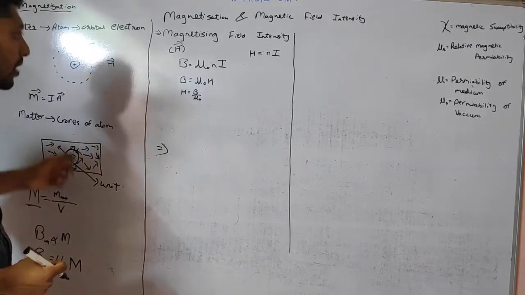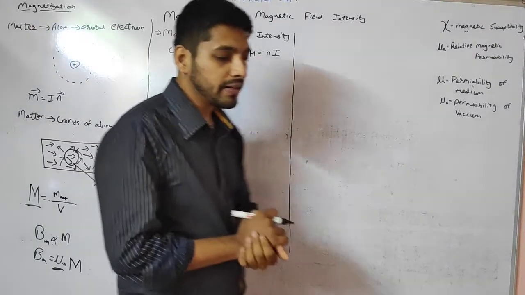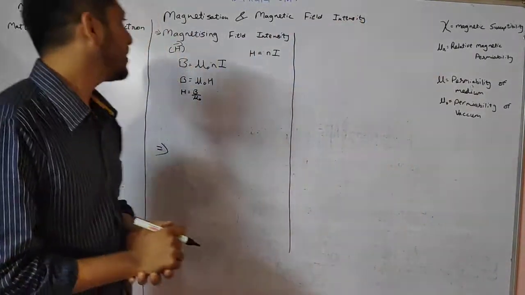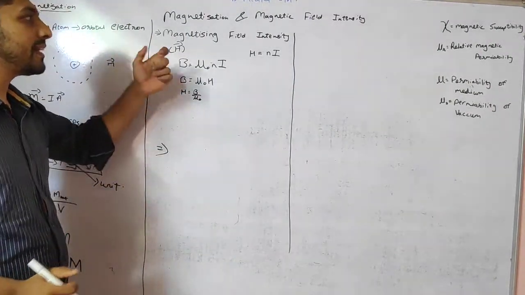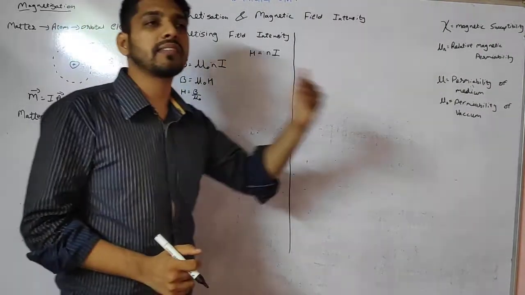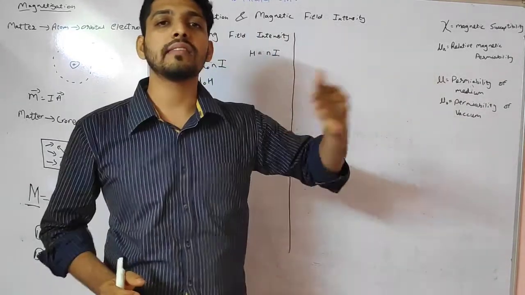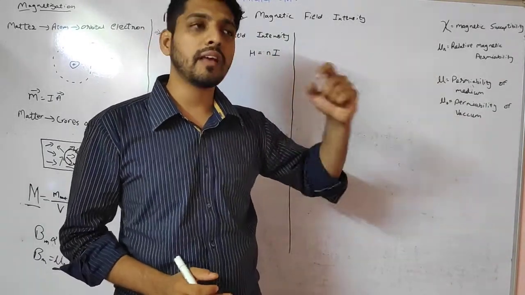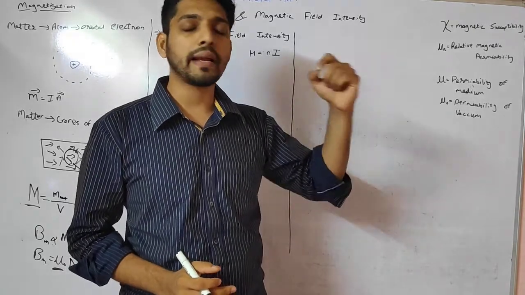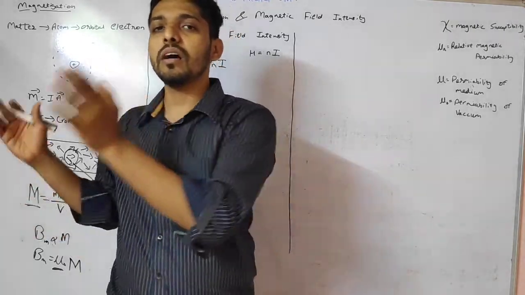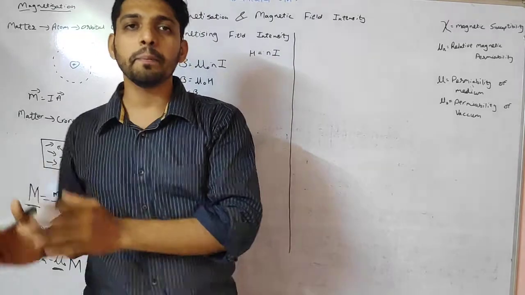Now this second part is magnetizing field intensity. What is magnetizing field intensity? It is the external magnetic field. Magnetizing field intensity means the magnetic field which magnetizes the material, which magnetizes any material.